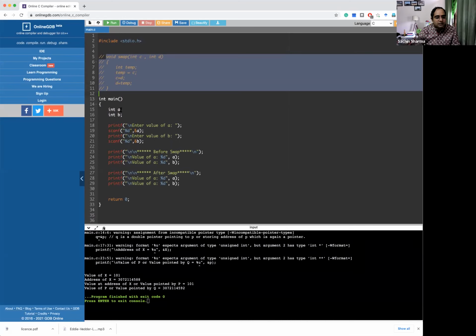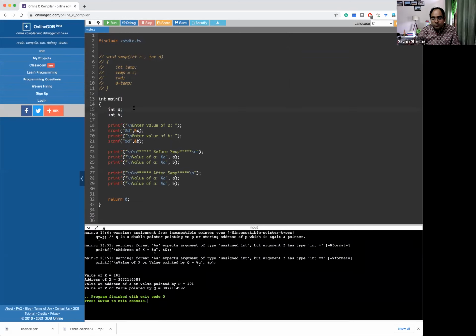So now what is our problem? The problem is that we want to swap two values, but when we were doing call by value, we were not able to do it. So now we will use the second method in which we will go to that memory location indirectly using pointers and then see what happens. Okay. And then I will explain why it is happening like this. So I have taken two variables in my memory location. After that, I have printed them before swap and I have printed them after swap.